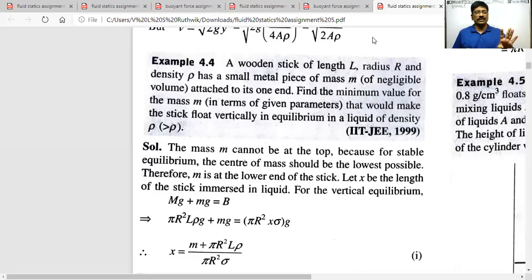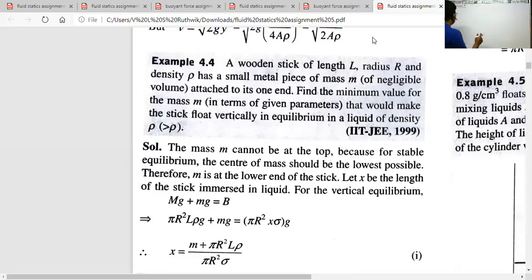Already I said three conditions: stable equilibrium, unstable equilibrium, and neutral equilibrium. For stable equilibrium, whenever the body is floating in a liquid, the center of mass of the system must be lower compared with the center of buoyancy.